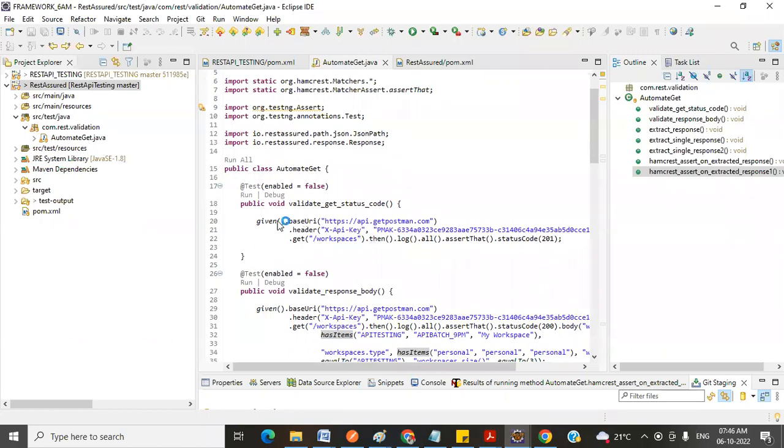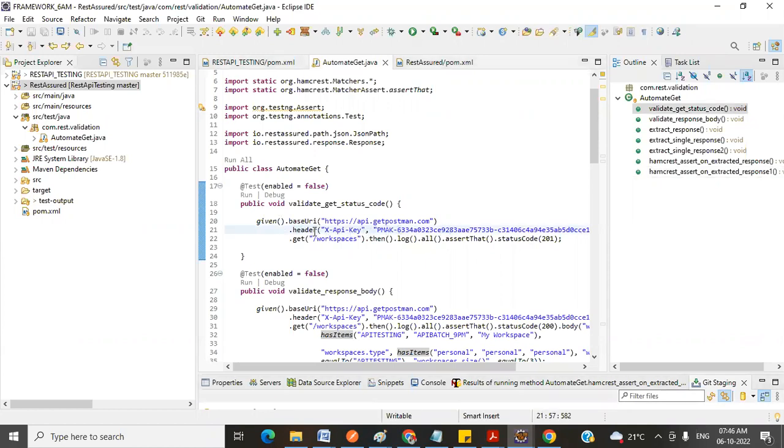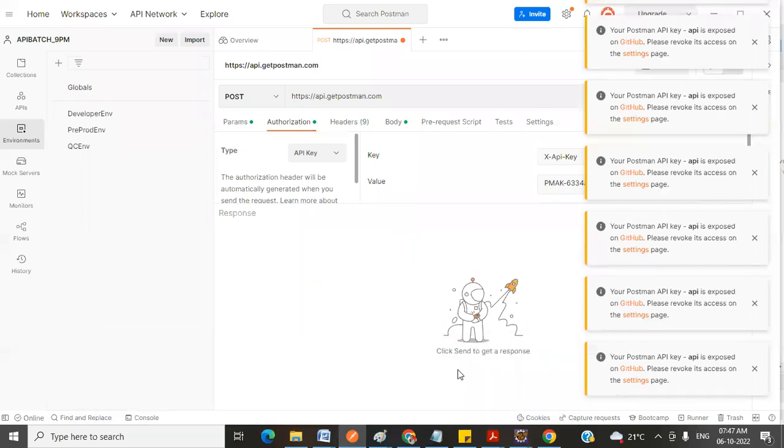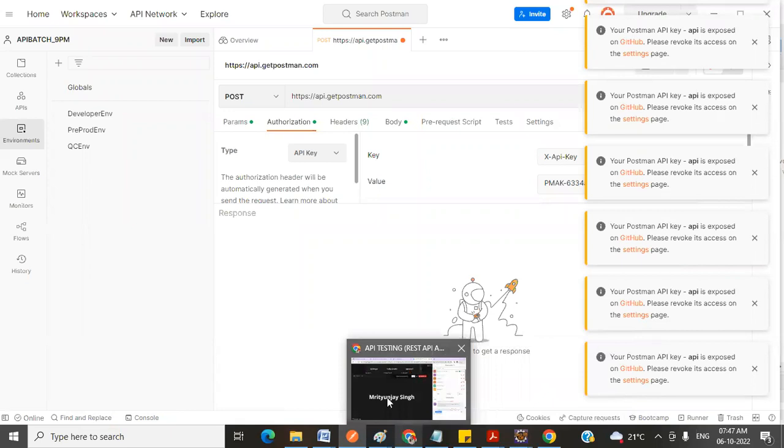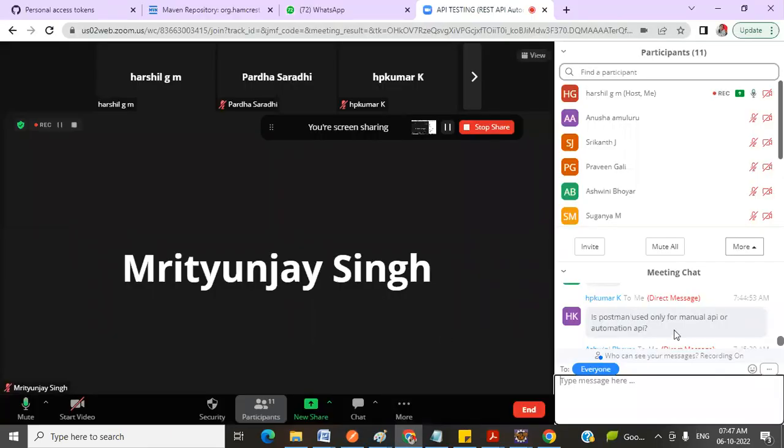See here, for example, this is the header detail, meaning I'm providing the API key here. I'm calling the header method, providing the Get method, and performing some validation. So whatever we are doing with respect to the options here, that we achieve with code. This is what automation is, and this is what Postman is.